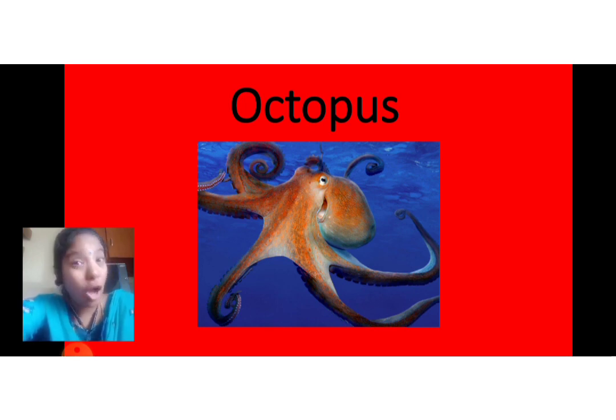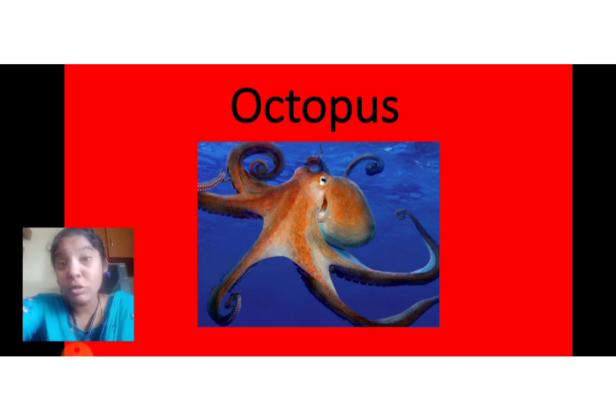Here comes the octopus. You all know oct means what? Oct means 8. So it has 8 limbs. It has 8 arms, but it has 9 brains. It works independently, because for each arm it has one brain, and it also has the main brain.